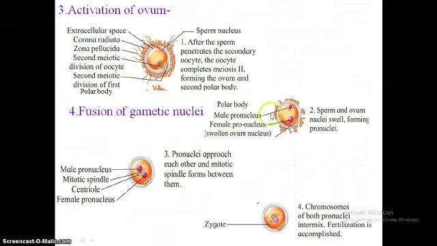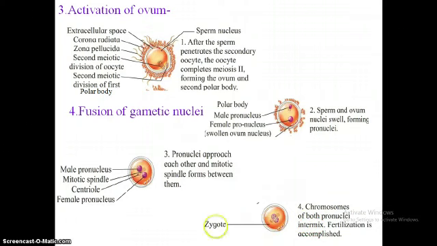Fusion of gametic nuclei. After that, the sperm and ovum nuclei swell, forming the male pronucleus and the female pronucleus. The male pronucleus travels towards the female pronucleus by a copulation path, making the copulation angle, which is 180 degrees. Now the male and female pronuclei fuse with each other, because the centrioles form the spindle fibers and the process of amphimixis starts. Chromosomes of both pronuclei intermix with each other, and the process completed